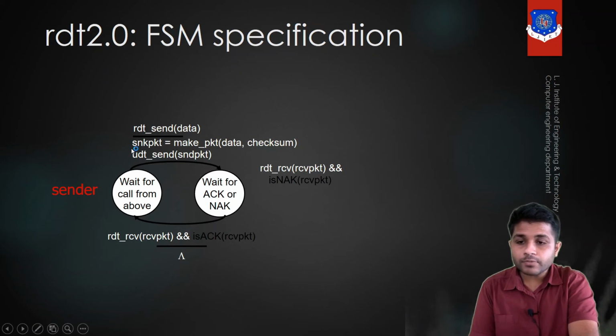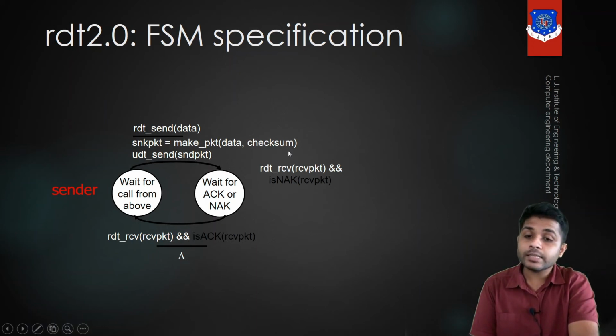In the transport layer, we will create the packet using the make packet function, and we are passing two arguments. Now remember, in the previous example we were passing only data as an argument, but right now we are passing the checksum too. Why? Because right now there is a possibility that in the link some noise is added. So checksum is also passed and the packet is created, and we will send the packet using UDT send packet.